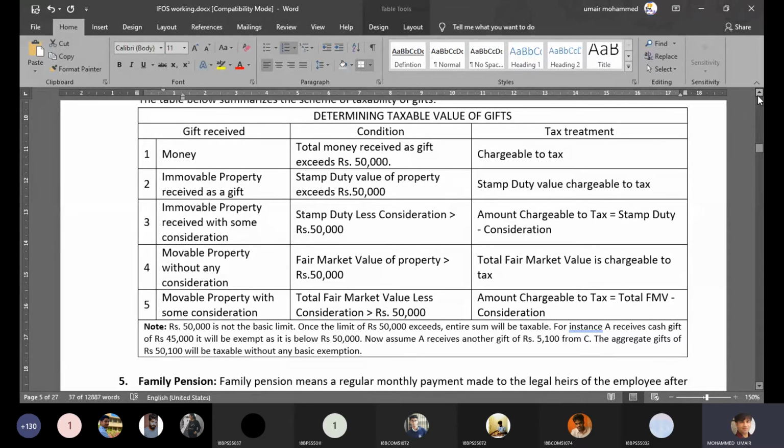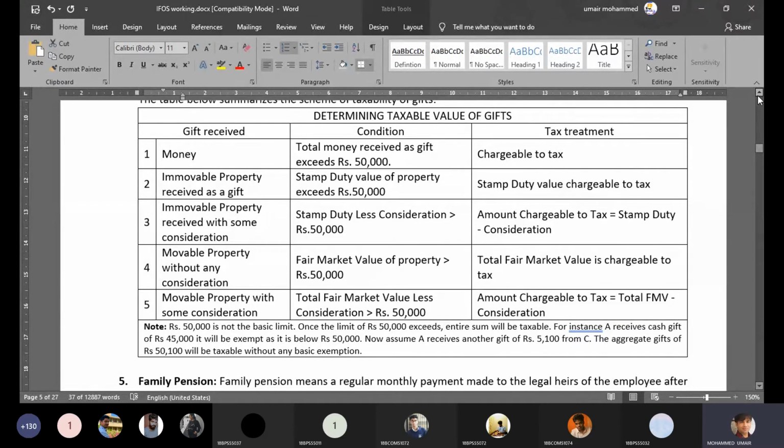So what happens in this case, the value of the TV is 1 lakh rupees, but I'm just paying the GST, which is 18,000 rupees, and then the transportation cost, which is 2,000 rupees. So the value of the gift will be the MRP, which is mentioned on the TV box, or its market value, which is 1 lakh, minus the amount I have paid to acquire this gift.